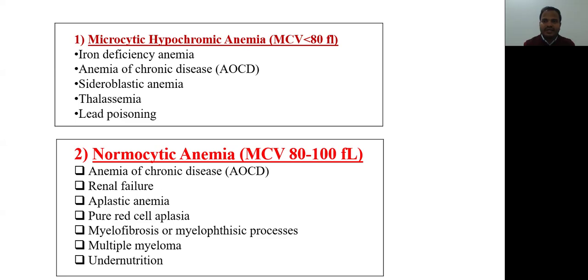What are those causes? The causes are anemia of chronic disease, renal failure, aplastic anemia, pure red cell aplasia, myelofibrosis or myelophthisic processes, multiple myeloma, and undernutrition. These are certain conditions that lead to normocytic normochromic anemia.